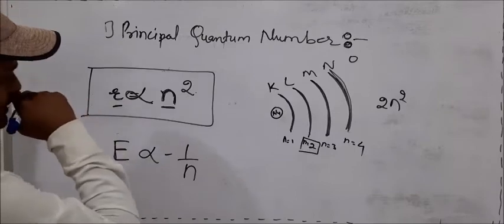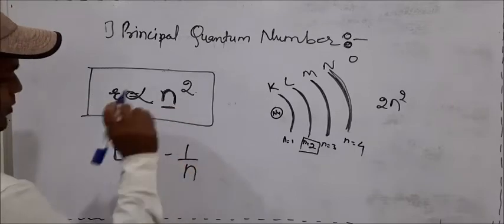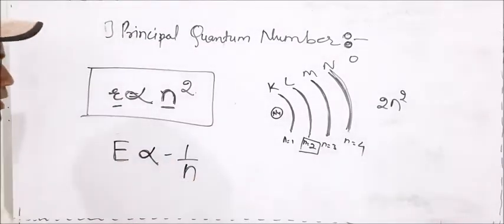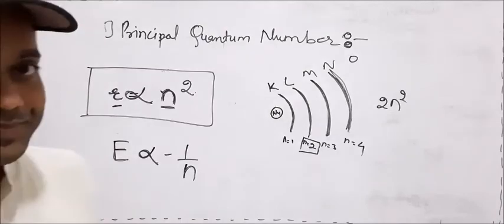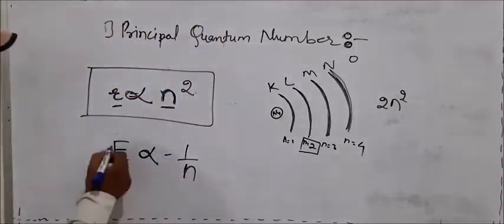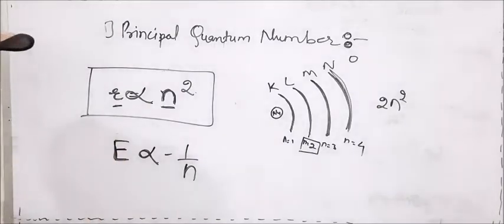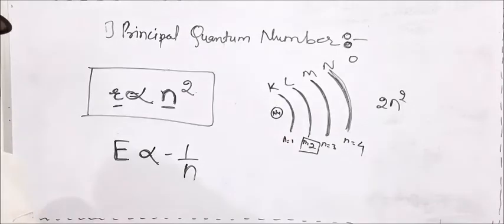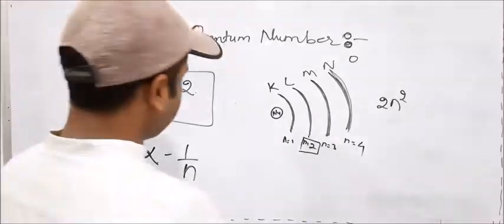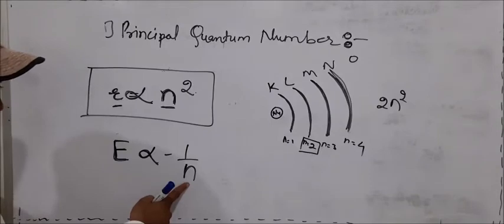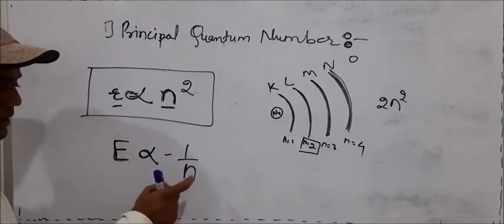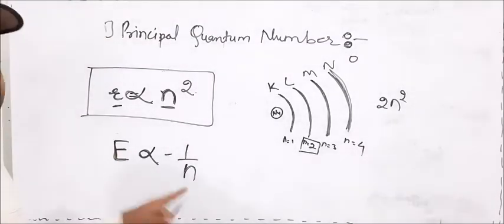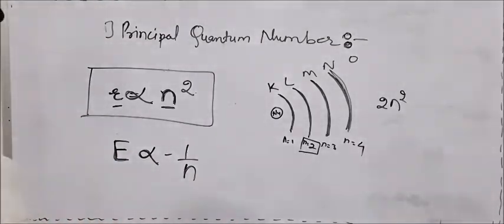Radius is inversely proportional to principal quantum number. But here focus: as the principal quantum number increases, energy increases. Generally in an inverse relation, as the quantum number increases, energy decreases, and as the energy decreases, the quantum number increases, because it is an inverse pattern.